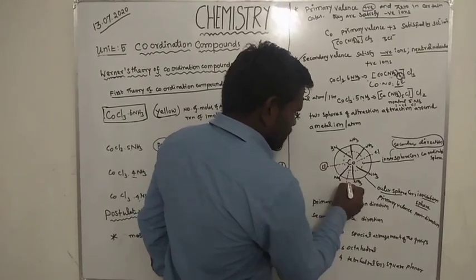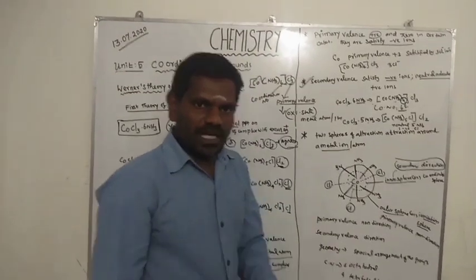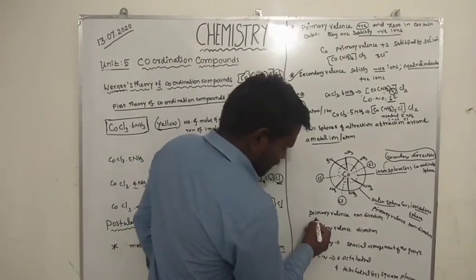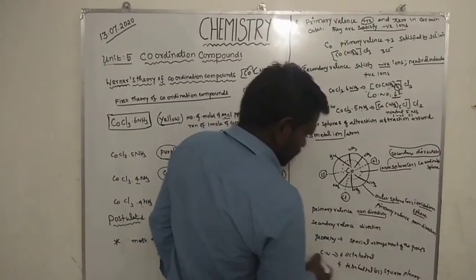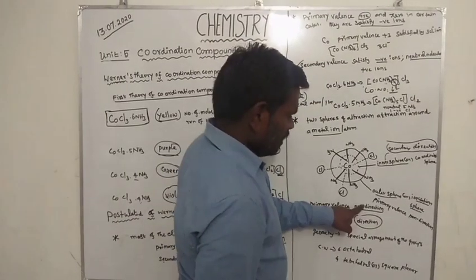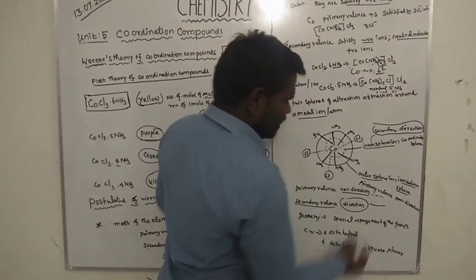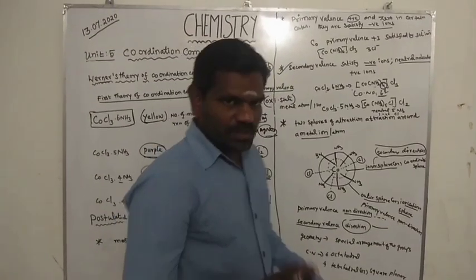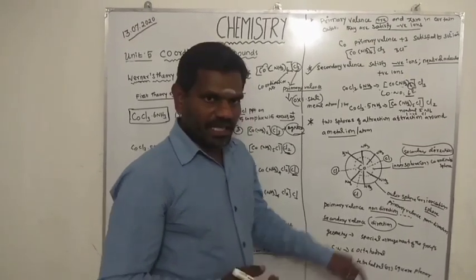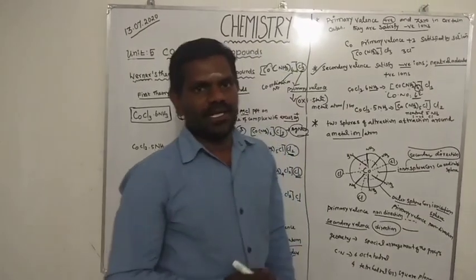But the 3 chloride ions surrounded in the outer sphere are the ionizable valency, which is non-directional in nature. Primary valency is a non-directional property and secondary valency is a directional property. Non-directional is indicated by a dotted line, and directional by a solid line. For geometry, the spatial arrangement of groups: coordination number 6 means octahedral, and coordination number 4 is tetrahedral or square planar.